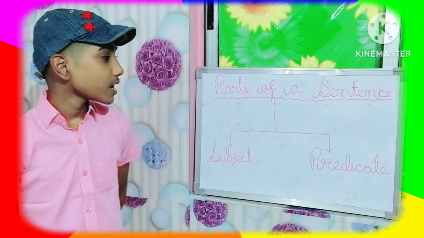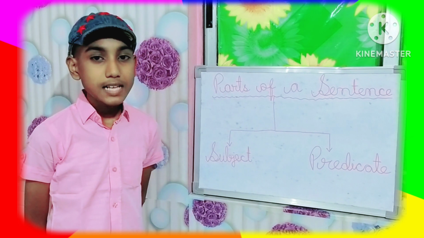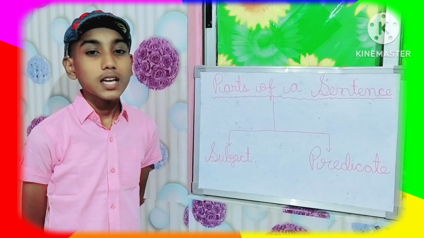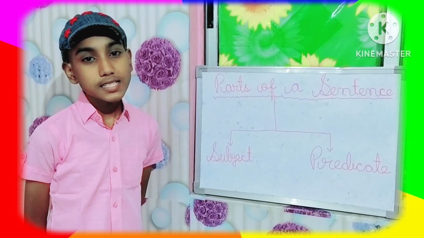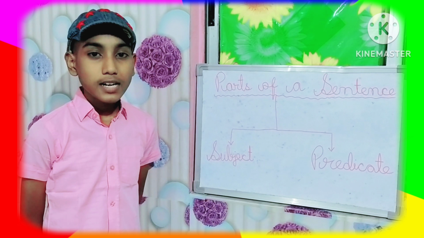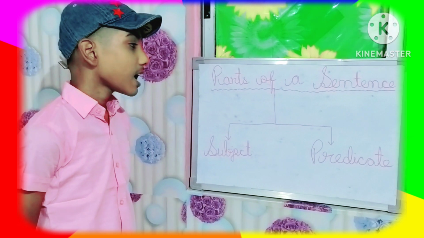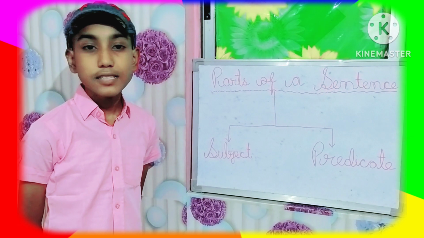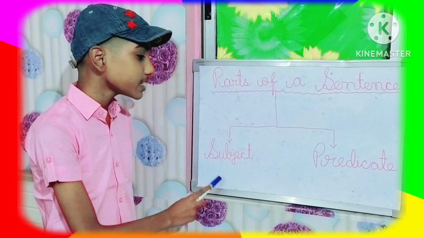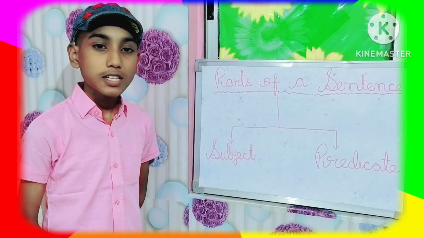So today we are going to discuss this topic, parts of a sentence. As in my last video of the English grammar, I have discussed what is a sentence and what is a phrase. I think you all have understood that. Now in this video we will discuss parts of a sentence. As we know, a sentence has two parts. One is subject and one is predicate. Now let's discuss what is subject and what is predicate.